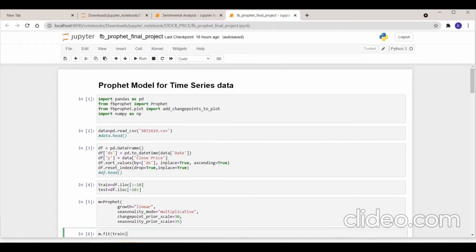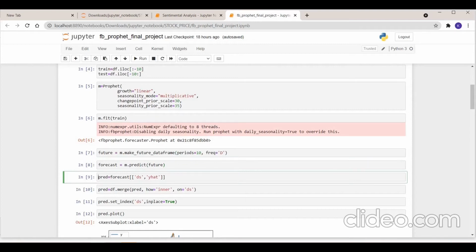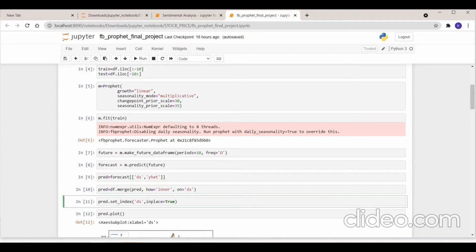The most important thing to keep in mind while working with Facebook Prophet is that we must have at least two columns with column names DS and Y in our data frame. The column DS contains the date in datetime format. The Y column contains our target variable, in this case close price. So we are renaming the columns likewise.